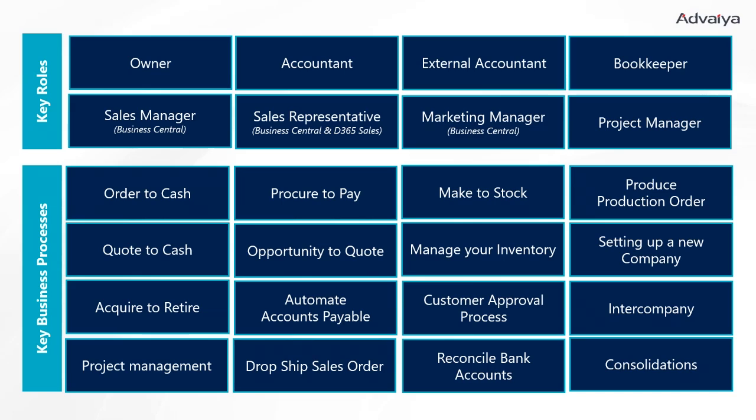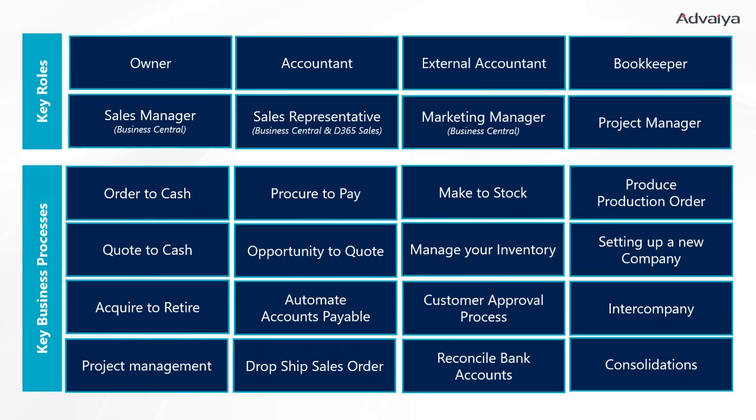From the roles perspective, it caters to different key roles in the organization. For different roles, there are different views, and they can do different activities and actions. Key roles include owners, accountants, and external accountants, if somebody is auditing the systems, and there are roles for sales, marketing, and project managers.